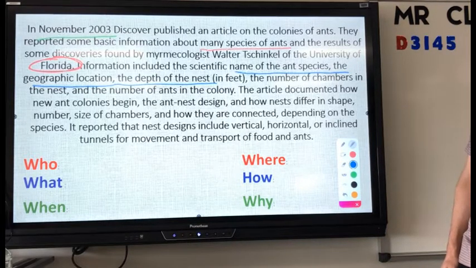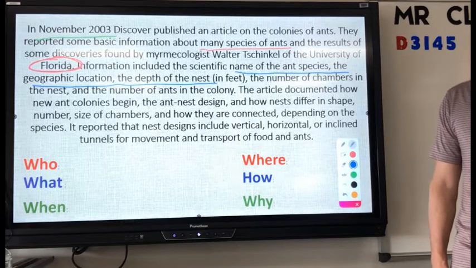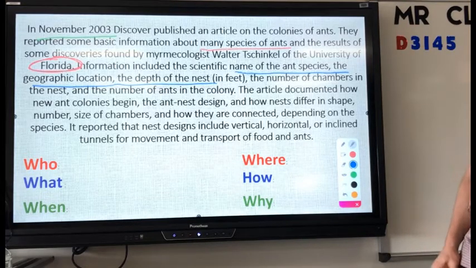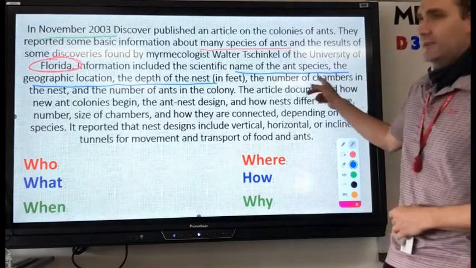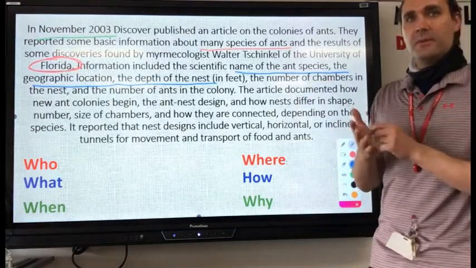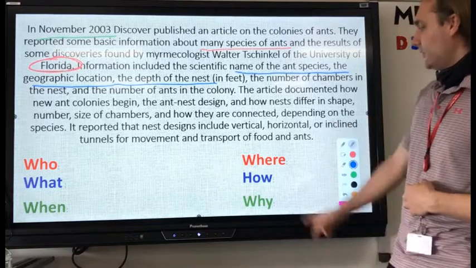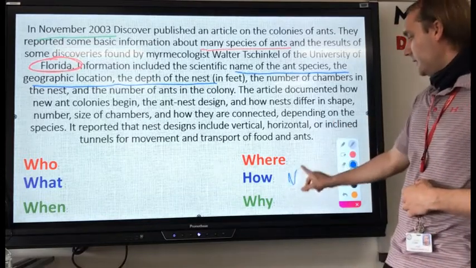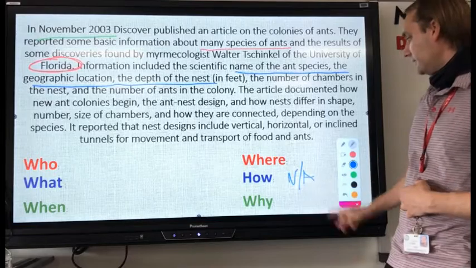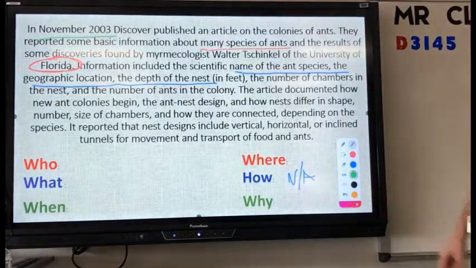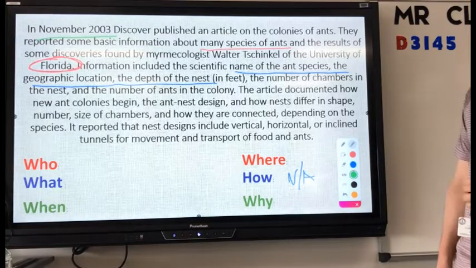Does it say? Sometimes it just doesn't say. It's just a published article. But we know they're collecting ant species and location. So I guess they're just using pen and paper. We don't know exactly how, so we could just put "doesn't state." We weren't given all the information.